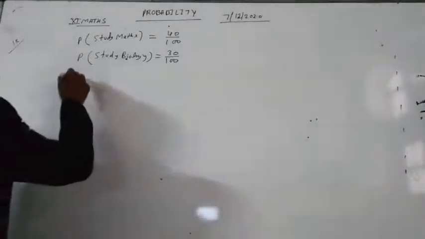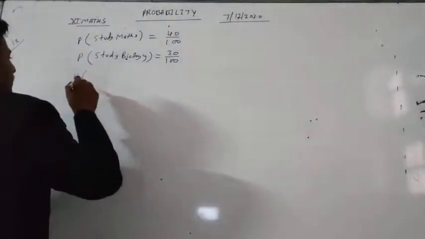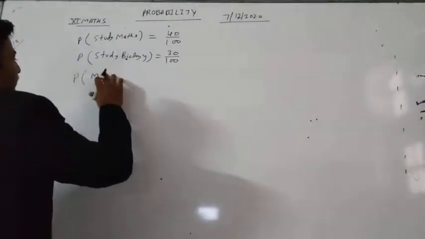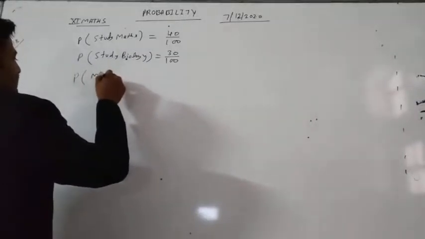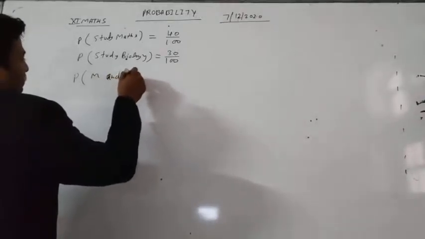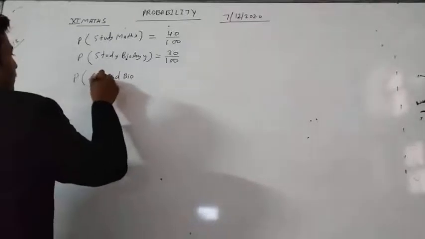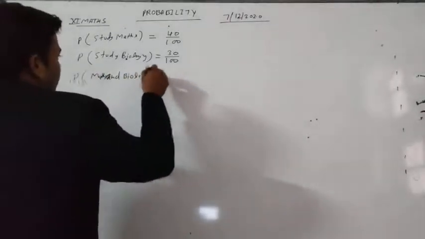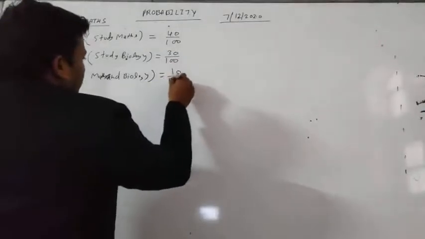And the students who study both maths and biology are 10%.